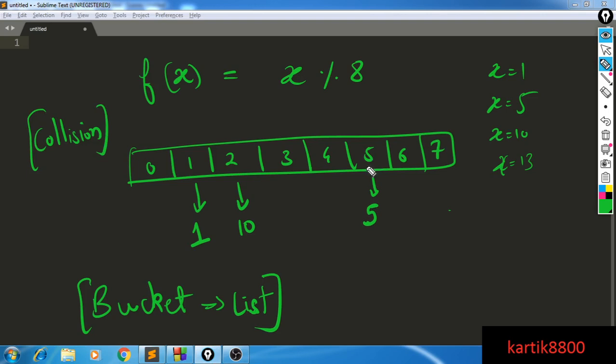So if your bucket is a linked list, you can simply add 13 to the end of the bucket, and that is good. That's fast. In fact, even if you had to check whether 13 is already present in your data structure or not, you would only need to check this particular bucket and nothing else, because if 13 is there, it will be in this bucket, otherwise it is not there. So we already have an idea, and we're going to model our data structure with a hash function and a lot of buckets, and each bucket is going to be a linked list. We will analyze the time complexity later. First, let's implement this so things become more clear to you.